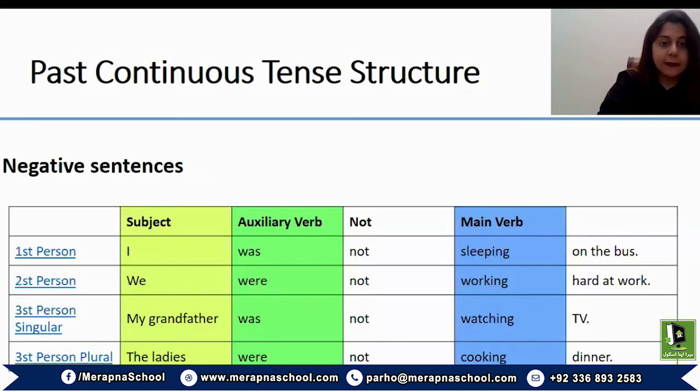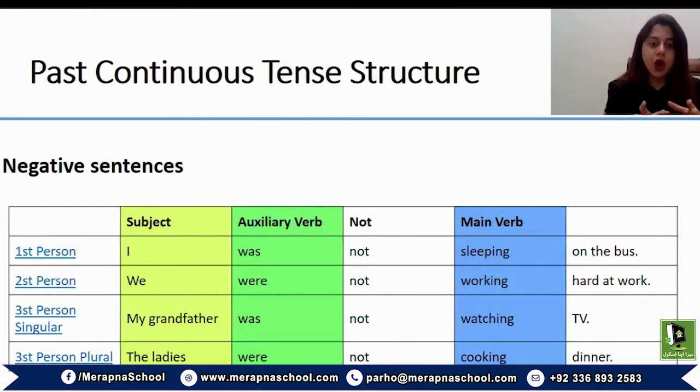Okay. The only difference in negative sentences, the only addition in forming negative past continuous tense, is that between an auxiliary and a main verb, not will be added. So I was not sleeping on the bus. Because it's a plural subject, we were not working hard at work. My grandfather was not watching TV, and the ladies were not cooking dinner. Again, the ladies, plural, my grandfather, singular.